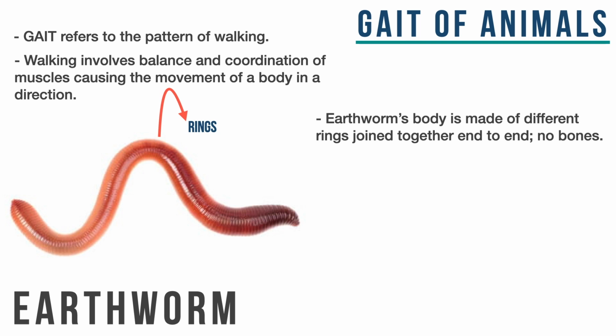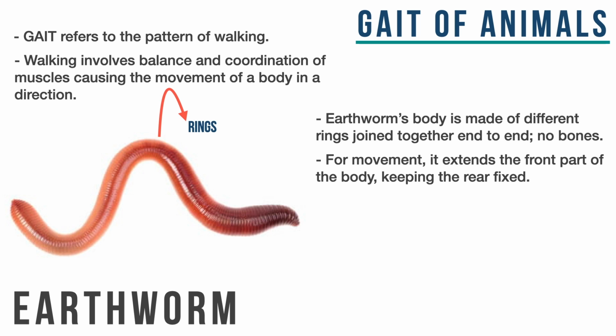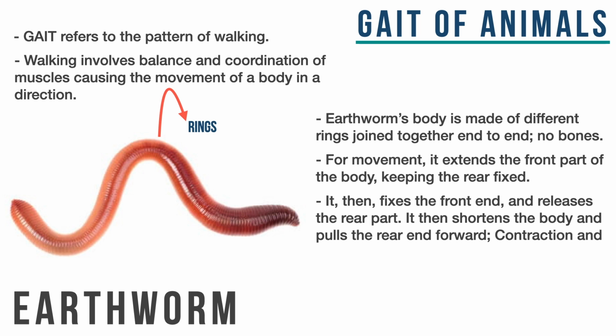Now you may wonder that then how do they move without bones? They use these rings to move. It extends the front part of the body while keeping their rear part fixed. Then they fix the front part of the body onto the ground and move the rear end. They are able to make grip on the ground using a hair-like structure that runs throughout their bodies.